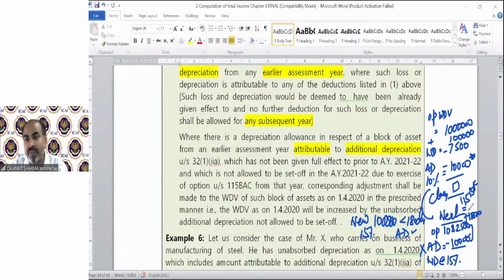So now your WDV will be 10,92,500. So the department says if you are not able to claim the additional depreciation because you are falling under section 115BAC, then the additional depreciation which has been left over will form part of your opening WDV. So that will be allowed to you in the form of normal depreciation in the current year and subsequent years also. This is the provision which has been made.